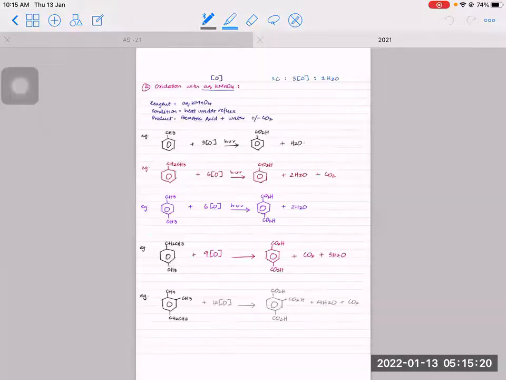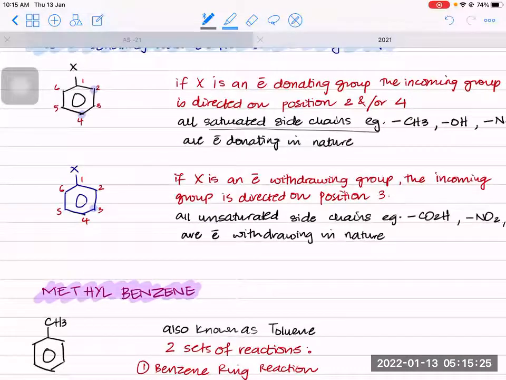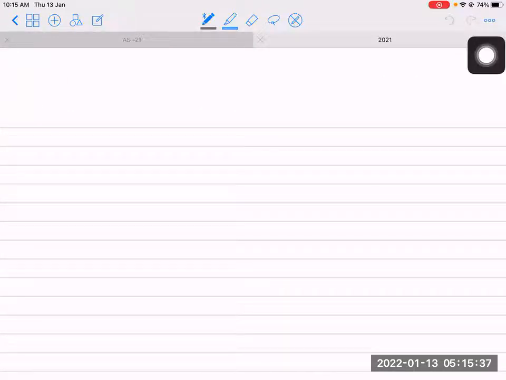So we can see methyl benzene is a saturated side chain, or it's an electron donating group. And we already know that. I mean, methyl is an alkyl group. And if you remember the inductive effect of electron donating groups, the alkyl groups, do you remember? They used to push their electrons towards the carbon. So they are in any way electron donating group.